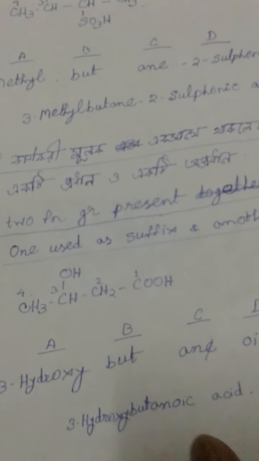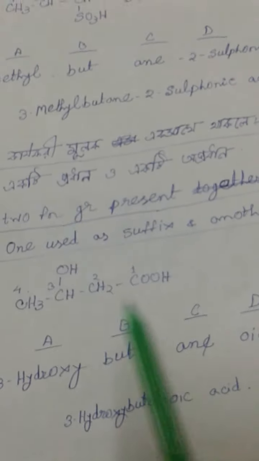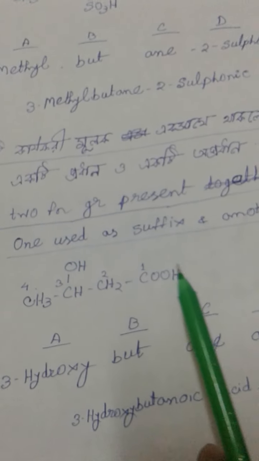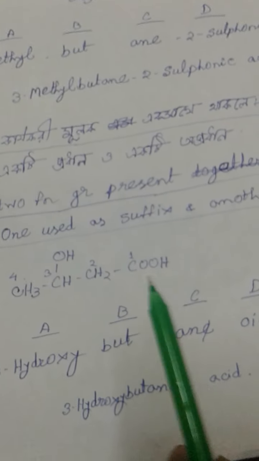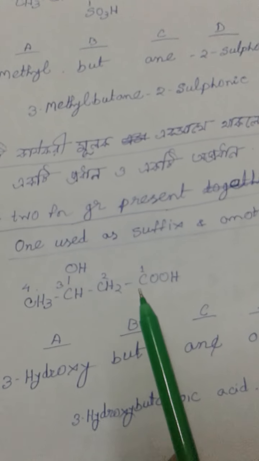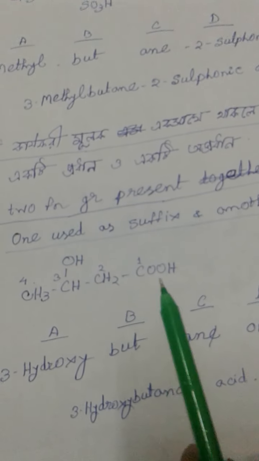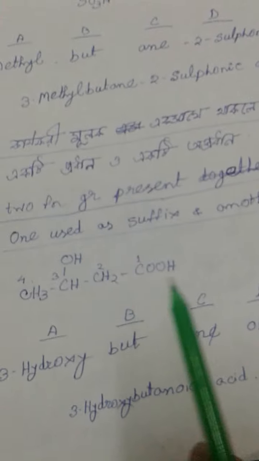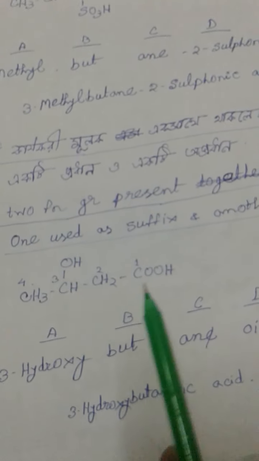COOH and OH are considered. COOH comes first in the priority sequence, so we should consider it as the primary main functional group, and OH is the auxiliary functional group.